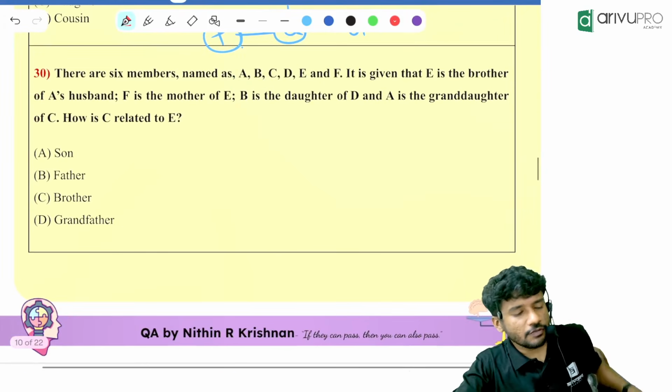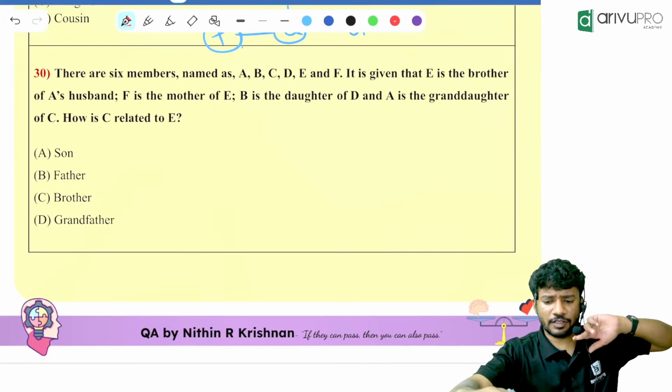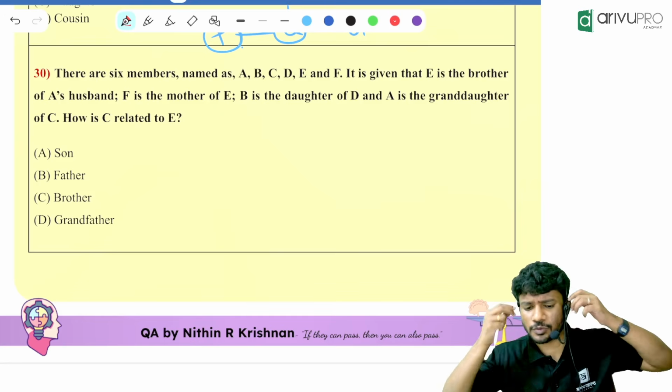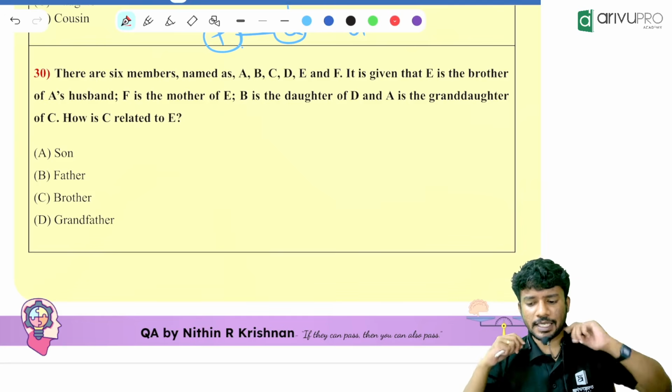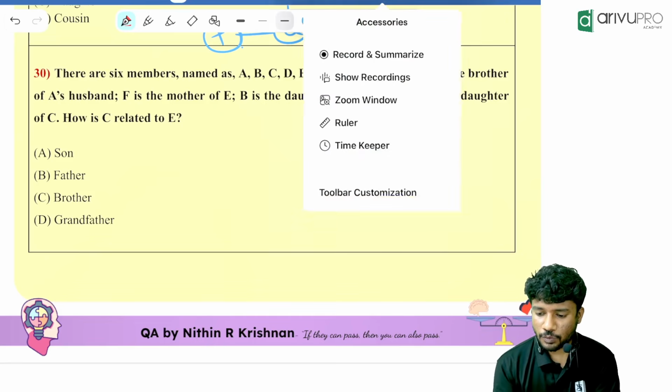Another question from your, I think this was from September 25 or May 25, one of the questions. These two questions. Try, people. Get me the answer, please. Timer starts now.